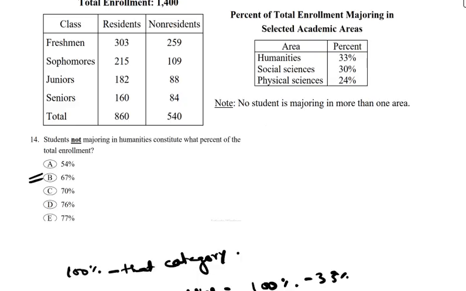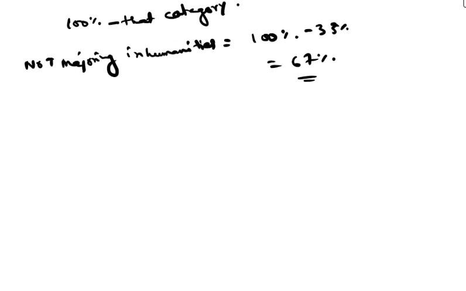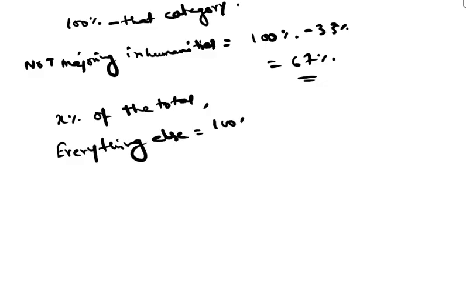Now let us go deeper and understand the concept behind this problem. Concept number 1, the complement rule. If a category represents X% of the total, then everything else combined represents 100% minus X%. So this is one of the most important shortcuts in percentage problems. Instead of calculating all other categories separately, we simply subtract from 100%.